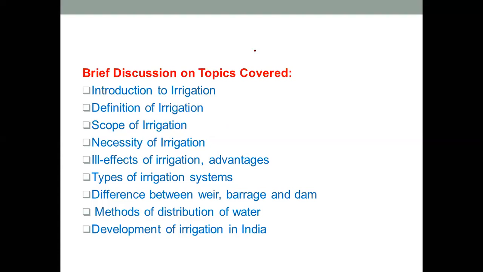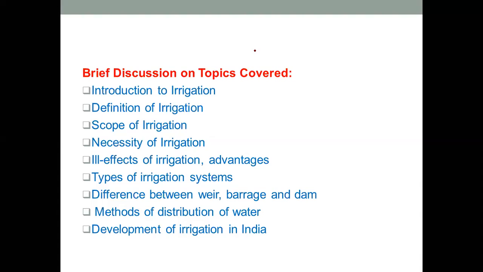The first part is Introduction to Irrigation, which is a totally introductory and theoretical part, which we have covered up to the last lecture. Then the second part is a very small theoretical part, which is Introduction to Hydrology, which we will see in detail in the fifth unit.